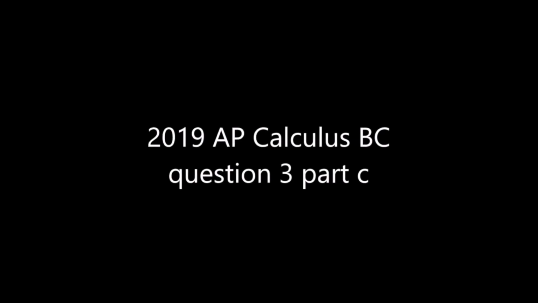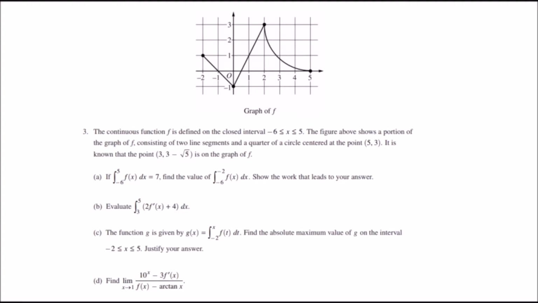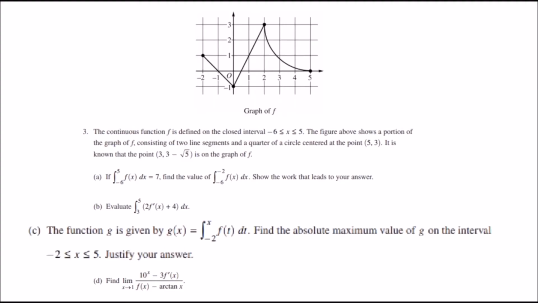Alright, so the first step to solving this question is knowing how to find the absolute extrema, which we know happens at the endpoints and the critical values. In this problem, we are told to find the absolute extrema of the function g, but are not given g directly. Instead, they tell us that g of x is equivalent to the integral from -2 to x of f of t dt, which they do actually provide for us. Oh no, how are we going to do that?